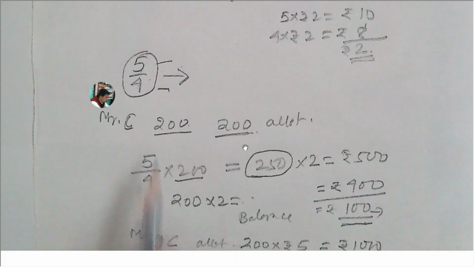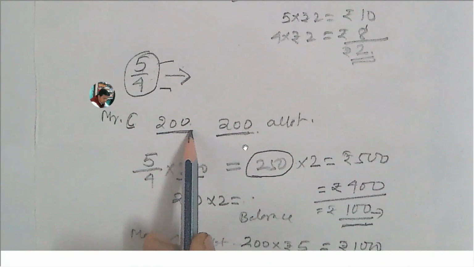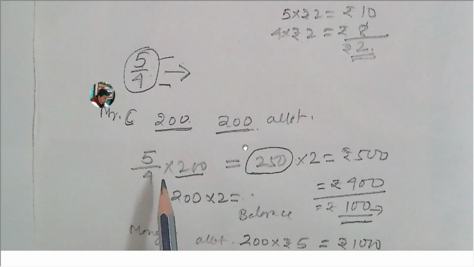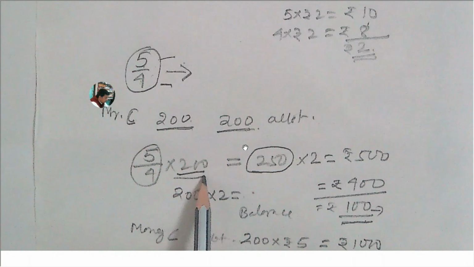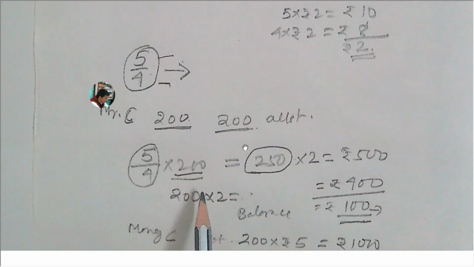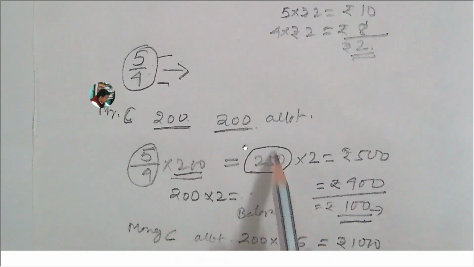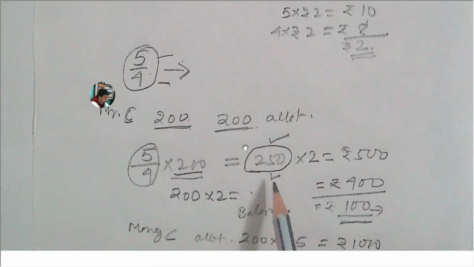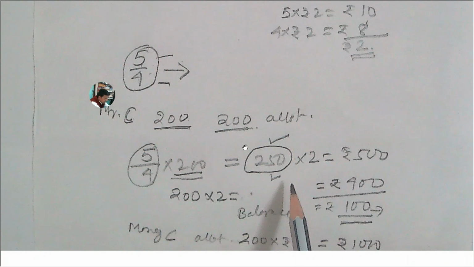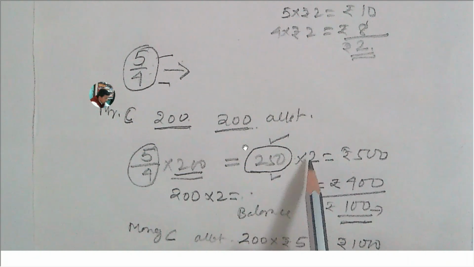Question says Mr. C was allotted 200 shares, so this ratio 5/4 into 200 shares means that Mr. C has applied for 250 shares, and he has given money to the company on application at rupees 2 per share.